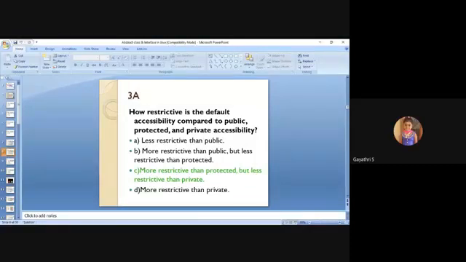But default gives access within the package only, and is less restrictive than private. Private is one of the most restrictive access specifiers. So compared with private, default is less restrictive, right?